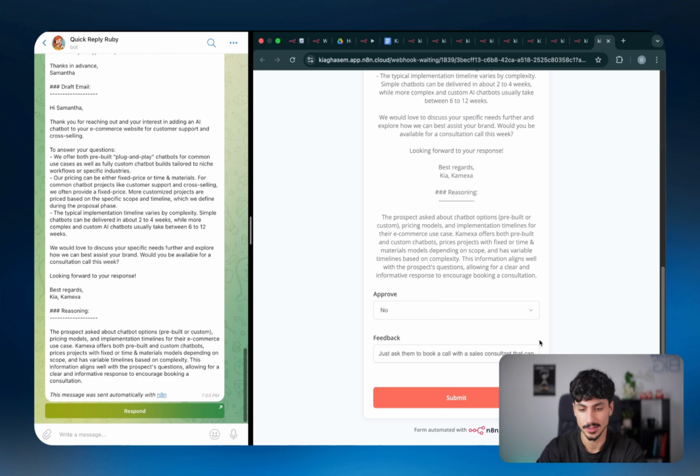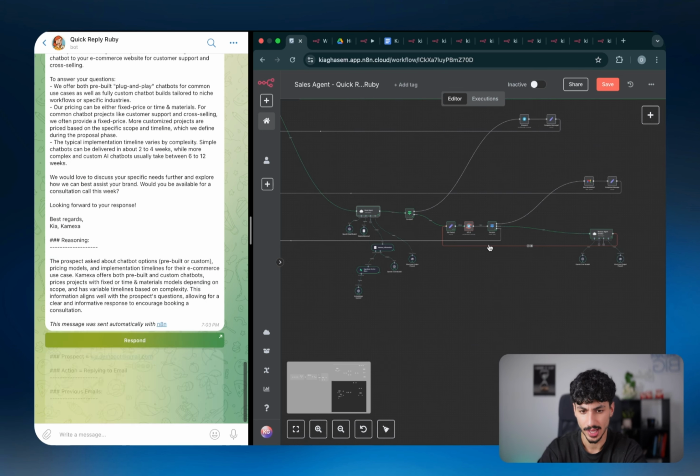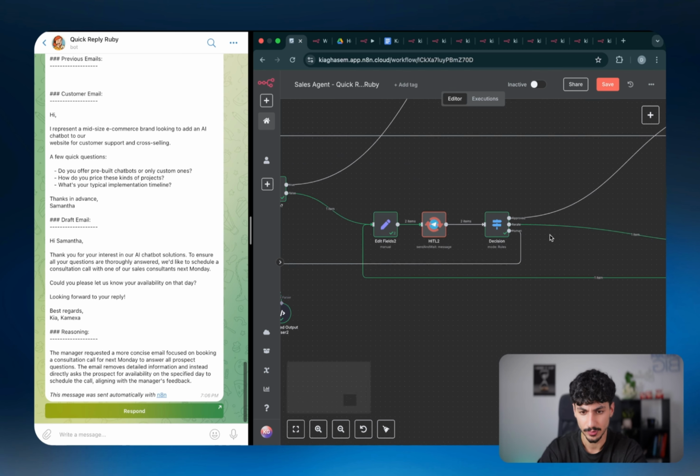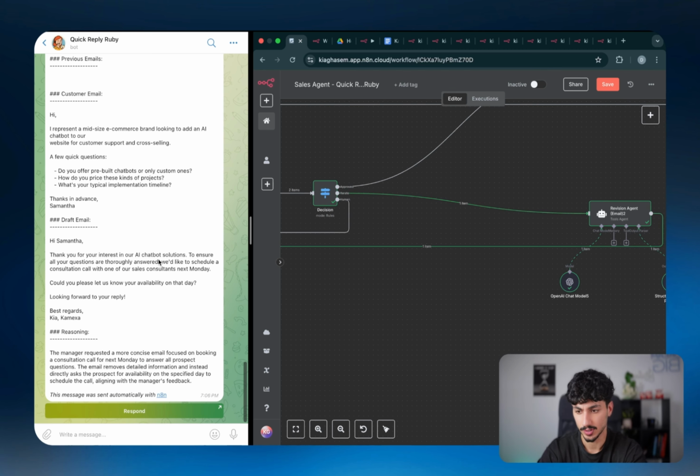And honestly, in sales, that's a pretty common tactic that a lot of people use because if you can get them to the call, there's more of a chance that they're interested and there's more of a chance that you can actually close the deal. So you might want to do that. We'll just hit submit. And then as you can see, what will happen is it will go down through the iterate, hit the revision agent, and then it'll come back with a revision.